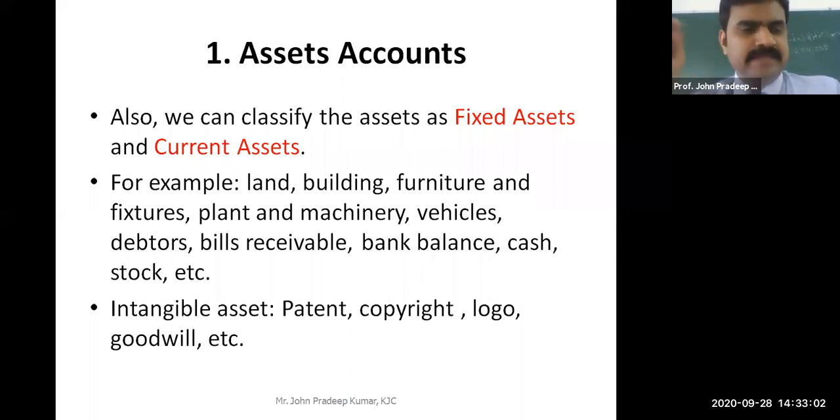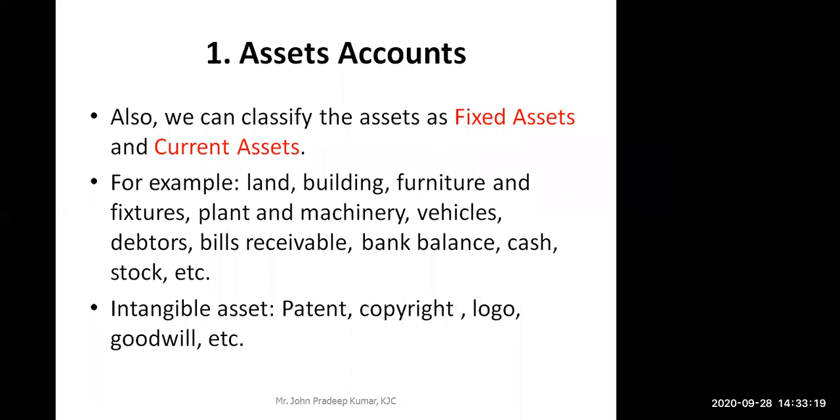Clear? And then goodwill. Goodwill also is an intangible asset which we cannot feel and touch, but it has a money value in the market. It can be measured. Clear? So these are the examples of assets. Is it clear now? So what is current asset, sir?